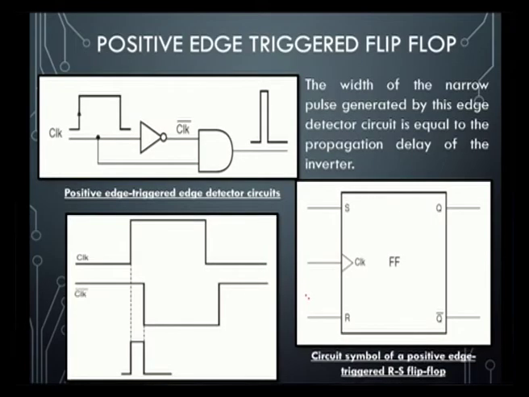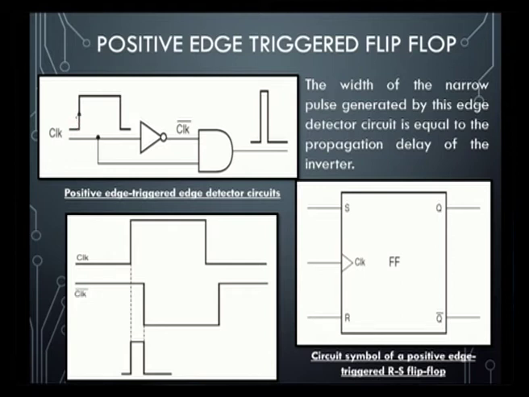For the positive edge triggered flip flop, what we observe from the figure is how we represent it with the help of the clock pulse: we indicate an arrow mark rising upward, in the high direction. If we mention it like this, this indicates low to high.